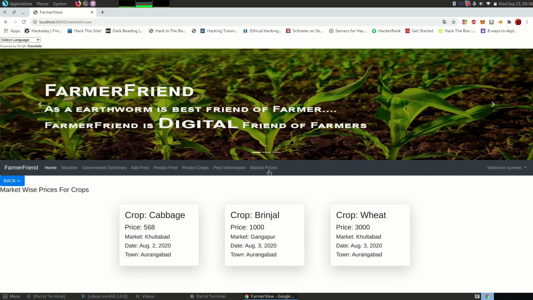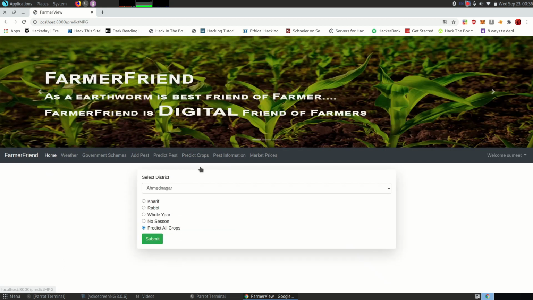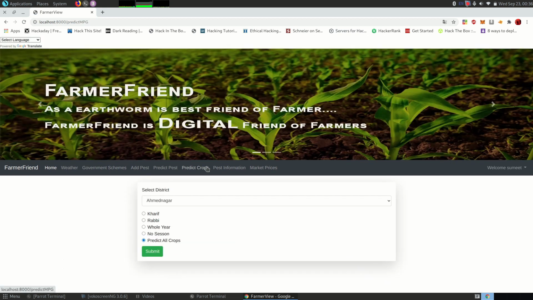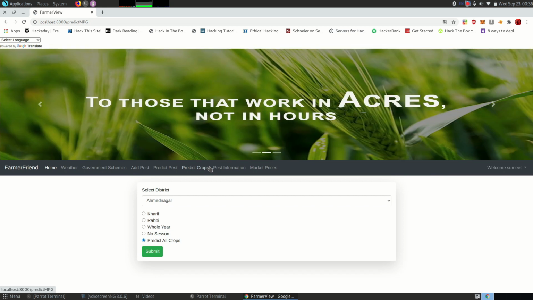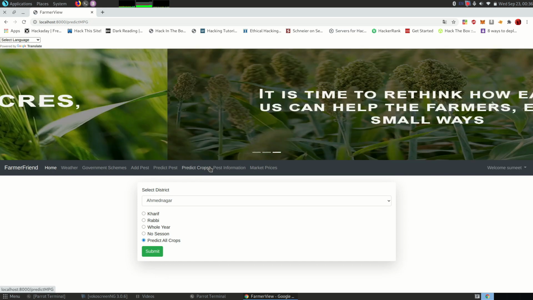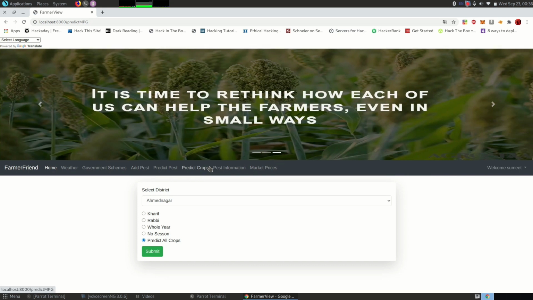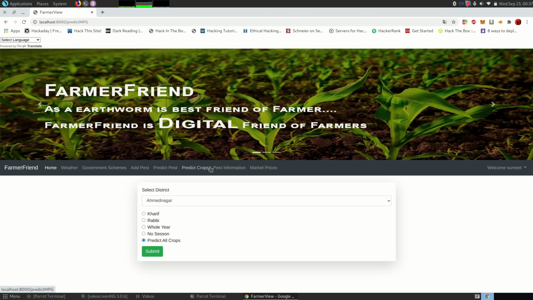Let's go to the predict crop section. Here farmers can get a list of crops which can be planted in their region. This list is generated by taking parameters like temperature, rainfall, soil pH, and we use random forest regression to predict crops. Let's predict the crop for Parbhani city in Kharif season.